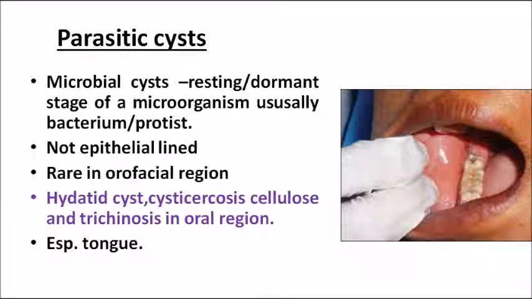Coming on to the last variety, that is the inflammatory kind of non-odontogenic type, in that due to some kind of infection you can have development of parasitic cyst. There could be some resting stage or dormant stage of the microorganism which results in this kind of parasitic cyst. They are very rare in the oral facial region, and they are also without any epithelial outer covering, and the most common examples are only asked in MCQs. Hydatid cyst, cysticercosis cellulosae and trichinosis are the mostly seen parasitic cysts in the oral region. So with this we come to the end of this particular part 3 of odontogenic cyst.